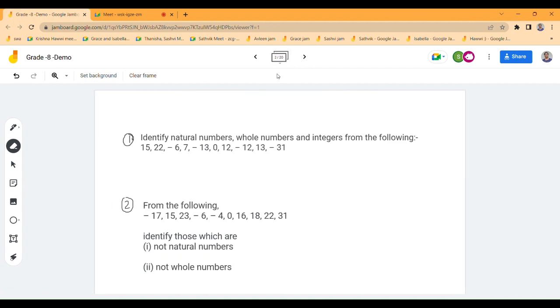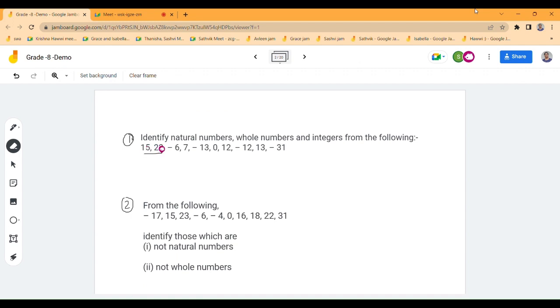There, can you see some questions? Yes, ma'am. Can you just do it? Define the natural numbers, whole numbers, and integers from the following. You can just write it there on the screen. Yes, ma'am. So